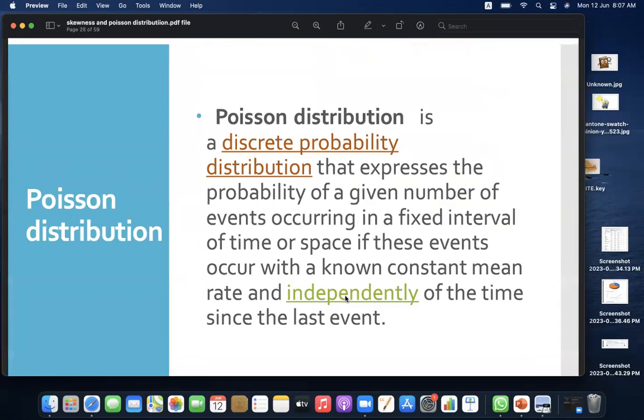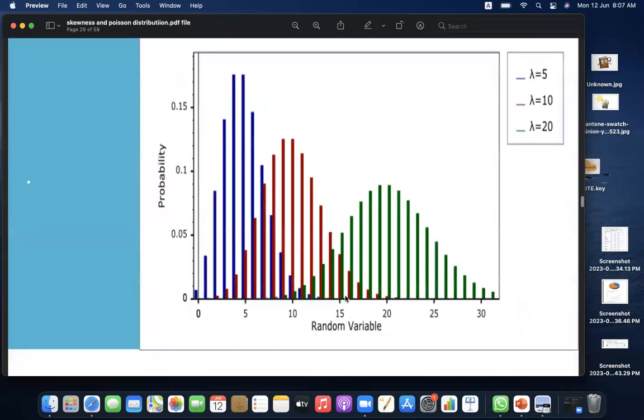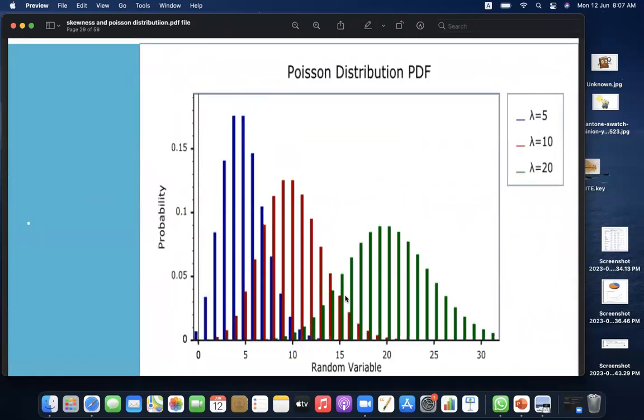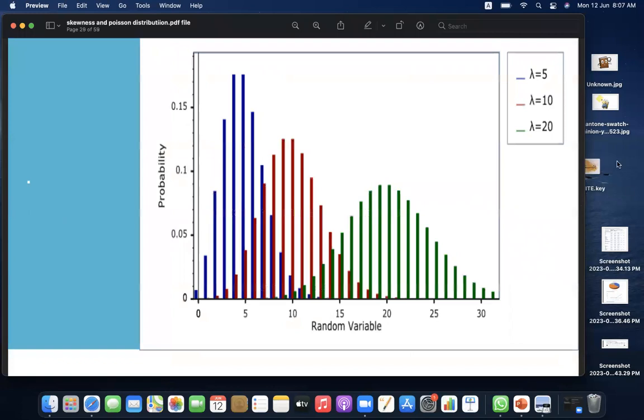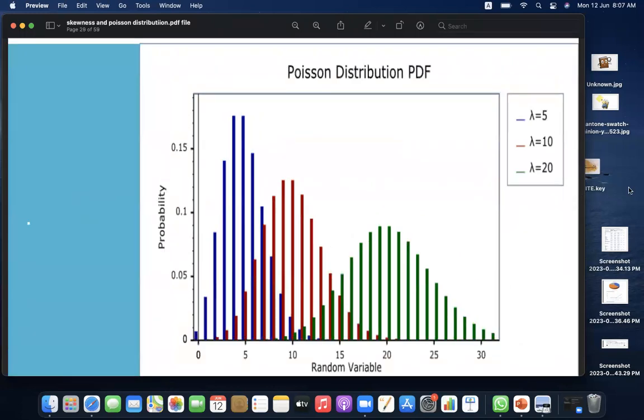Poisson distribution is a discrete probability distribution that expresses the probability of a given number of events occurring in a fixed interval of time or space if these events occur with a known constant mean rate and independently of the time since the last event. This is the graphical representation, and you can see the Poisson distribution plotted on the graph.